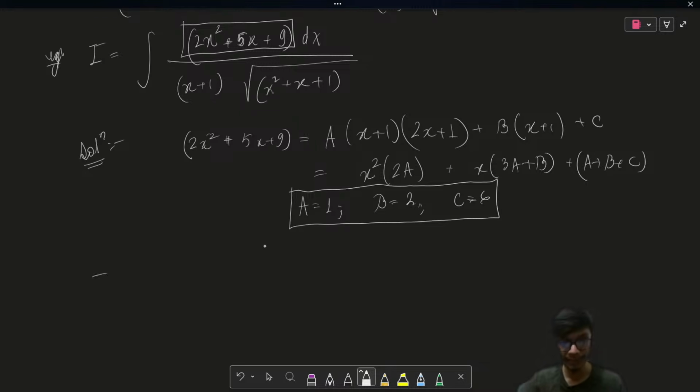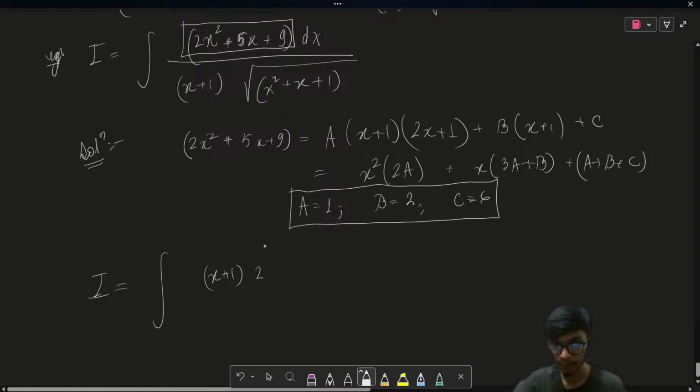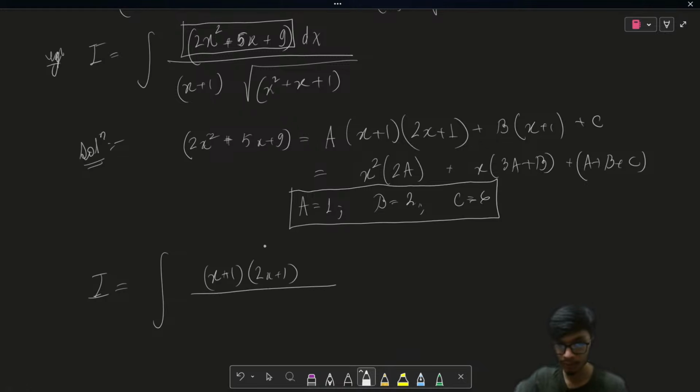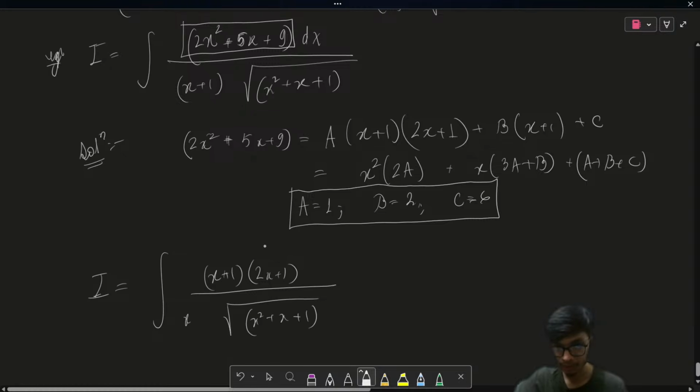Therefore, your integral is now a simple integration of (2x plus 1) divided by square root of x square plus x plus 1, and also we have a linear term x plus 1 over here, right?